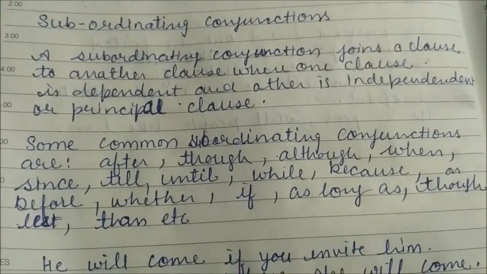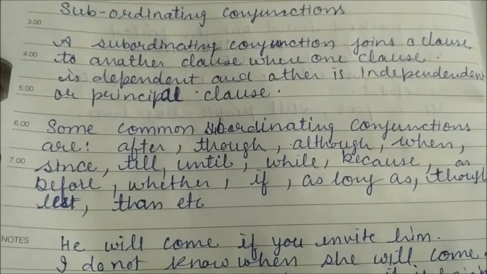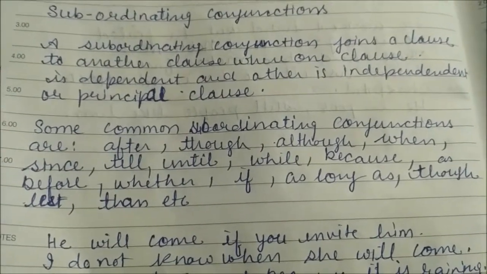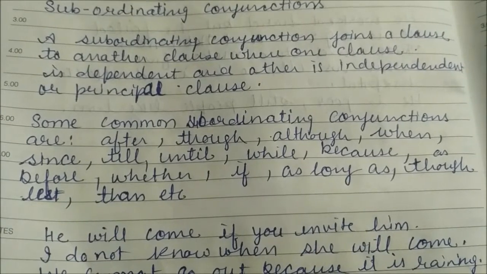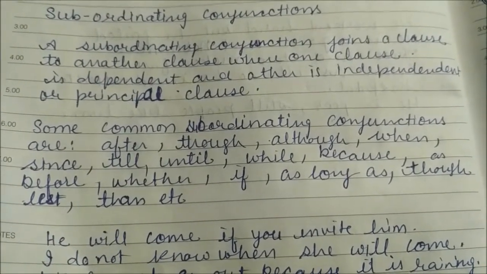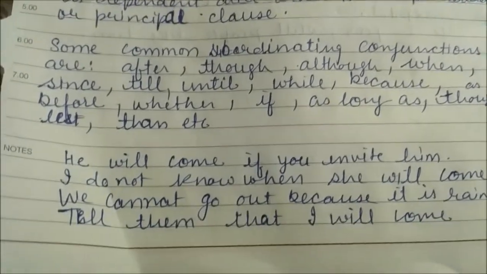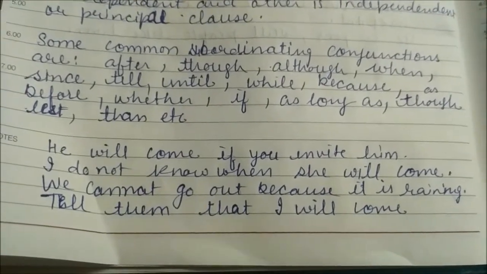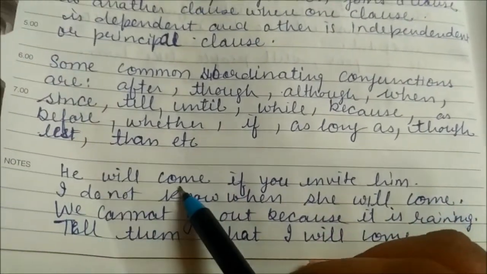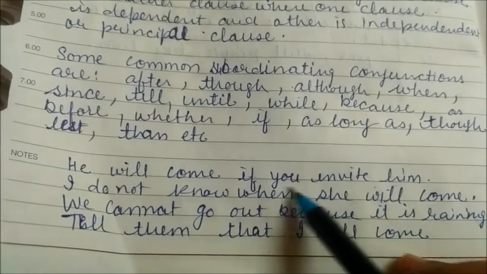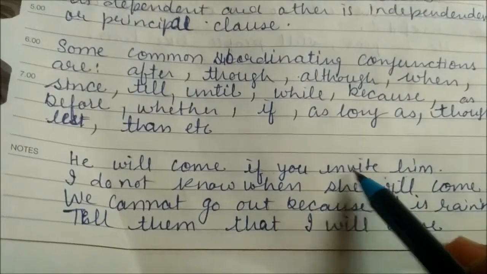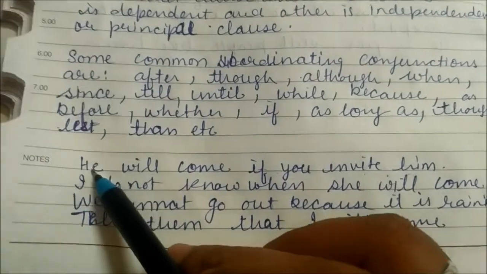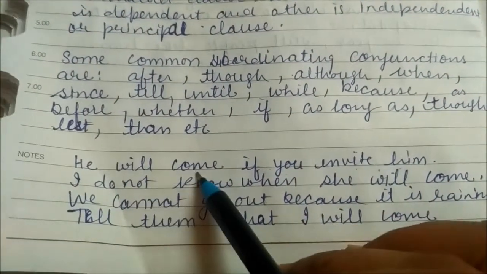We have already discussed coordinating conjunctions. Now this is subordinating conjunction. In coordinating conjunction, both the clauses are independent, but in subordinating conjunction, one is independent and the other is dependent. For example, he will come if you invite him. He will come, this is an independent clause. If you invite him, this is a dependent clause, and it will get its meaning only when we use it with this clause.